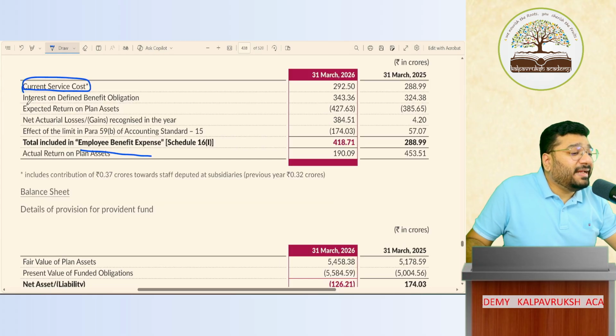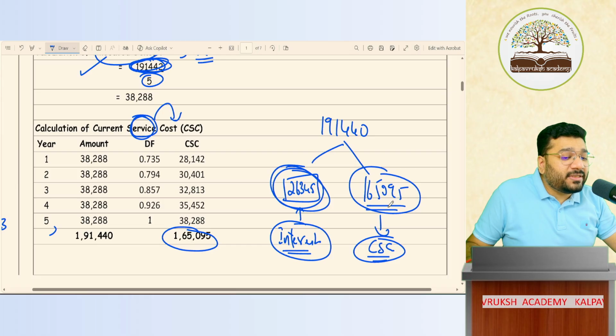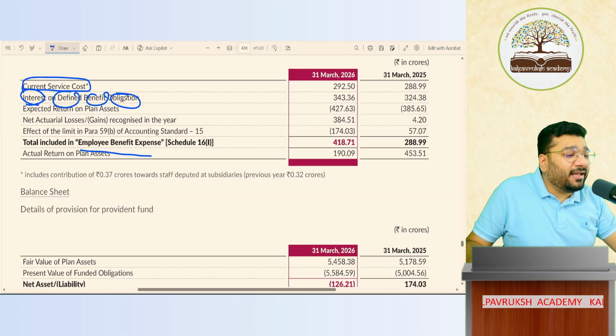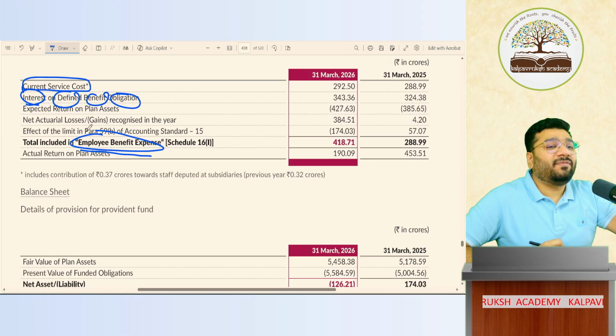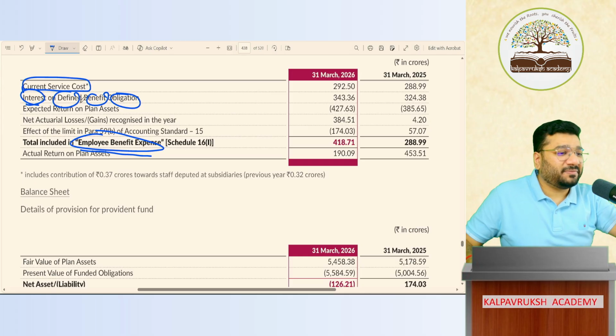Interest on the defined benefit obligation. What is my obligation here? 1,65,095. This is your defined benefit obligation. On this, the interest I called is called interest on defined benefit obligation. Where do you categorize this? Under employee benefit. Logic clear or not clear? You ask this question to any other people, they will say finance cost, because nobody will go into this depth.